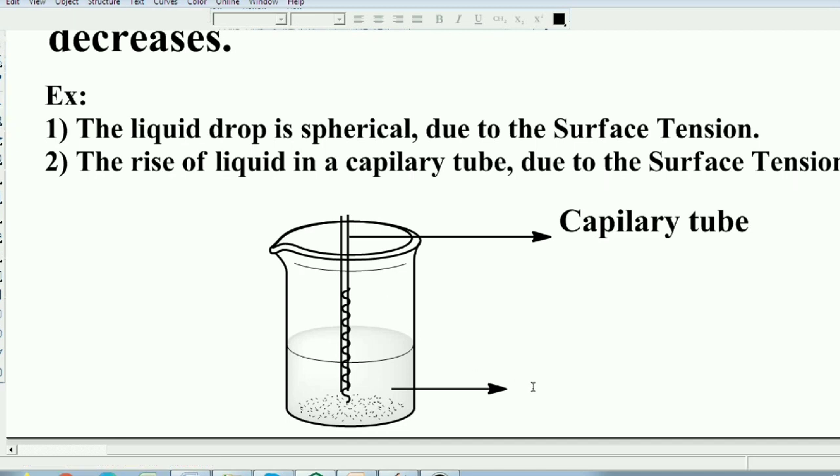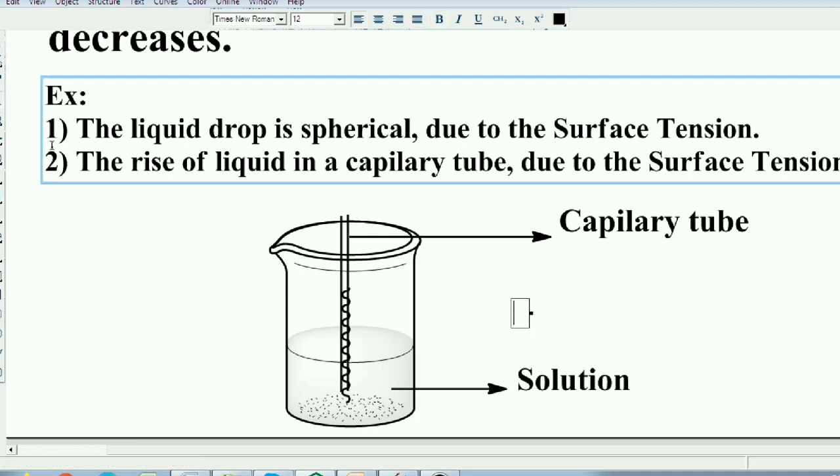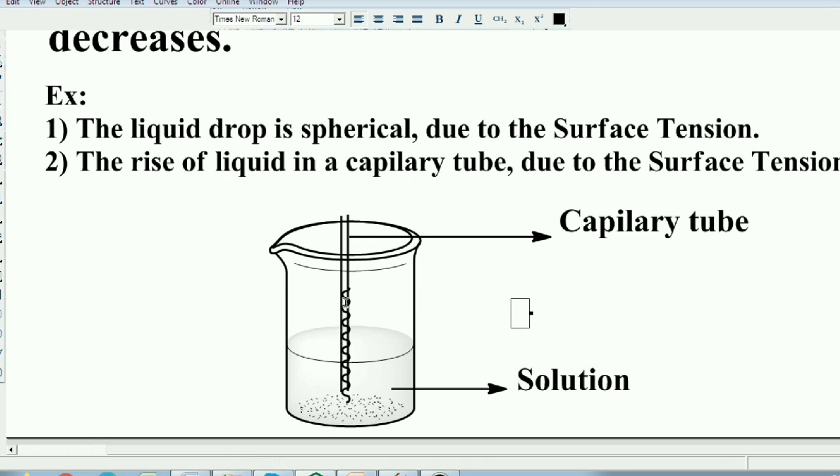This phenomenon is because of the surface tension of a liquid. So in a solution, if you dip the capillary tube, the solution level rises inside the capillary tube because of the surface tension phenomenon.